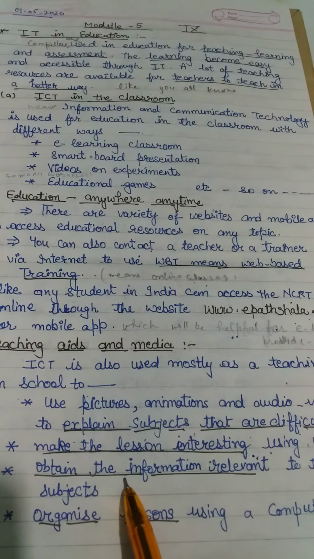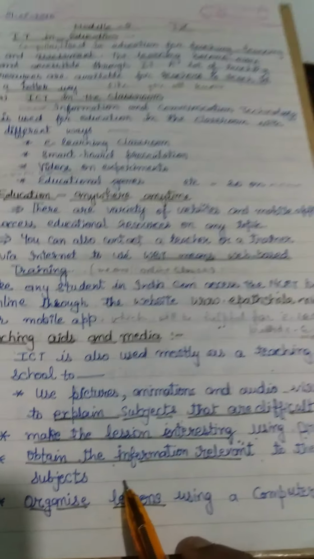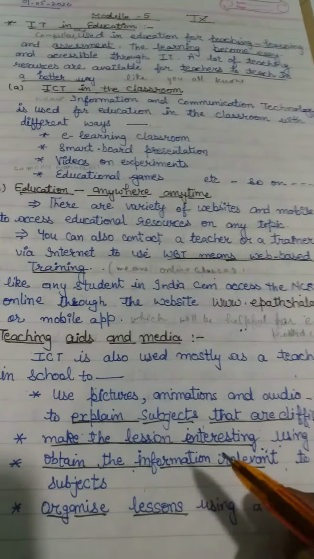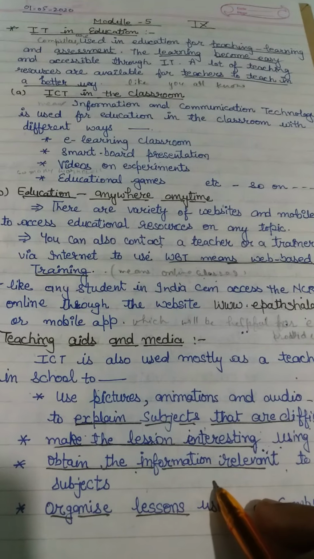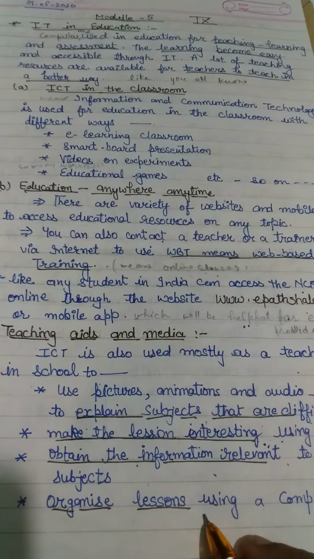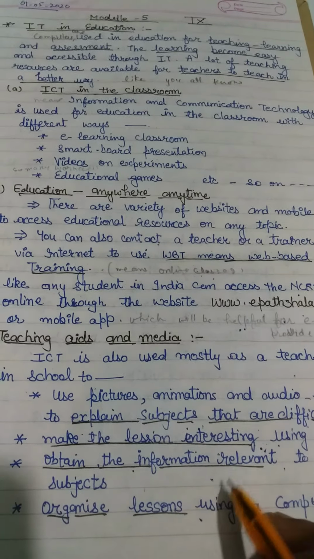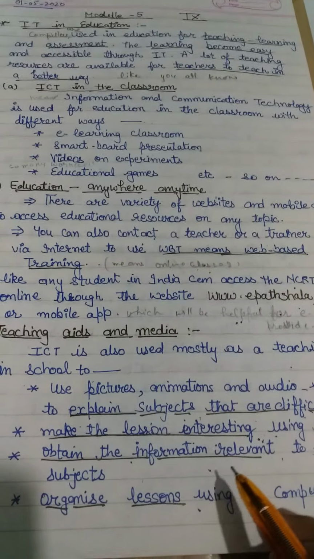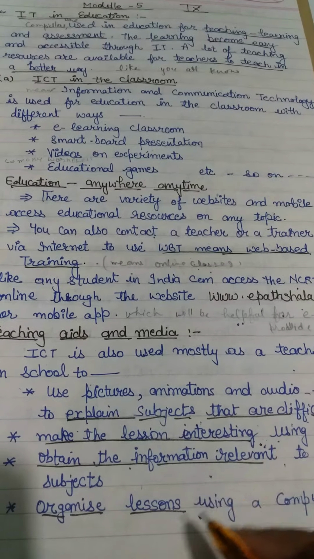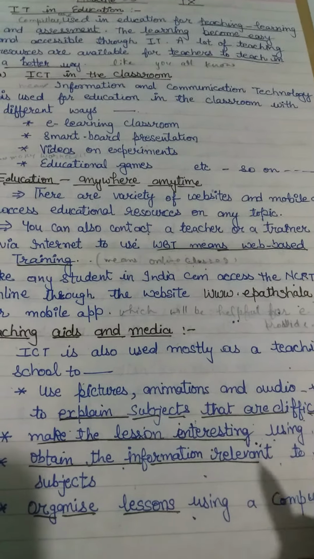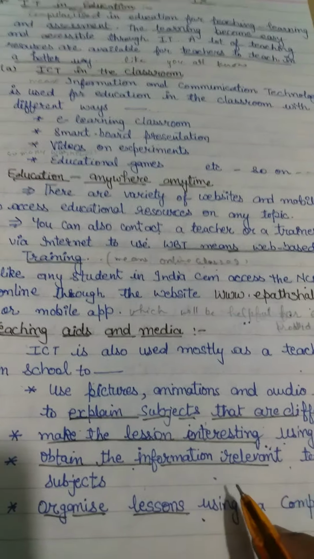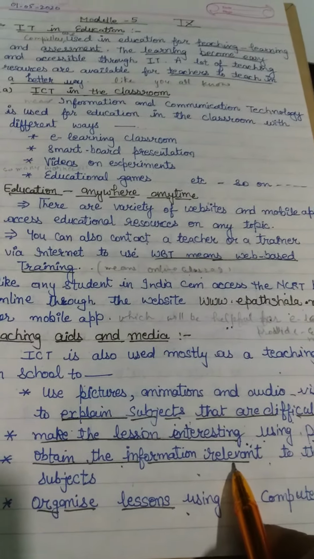And then obtaining information relevant to the subject: sometimes the relevant information has to be obtained from the internet and then given to the students, and sometimes teachers give home assignments or project work and poster making. You research information related to these topics from the internet, and then you record this information in your books or make a poster with the relevant topics from the internet.